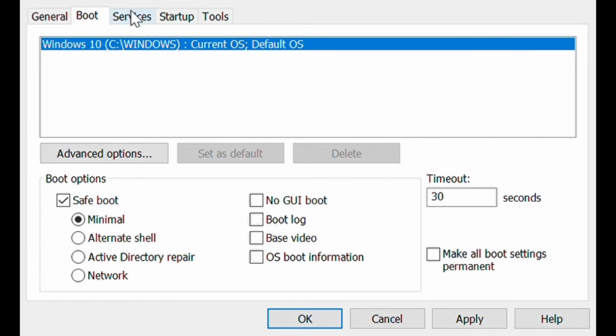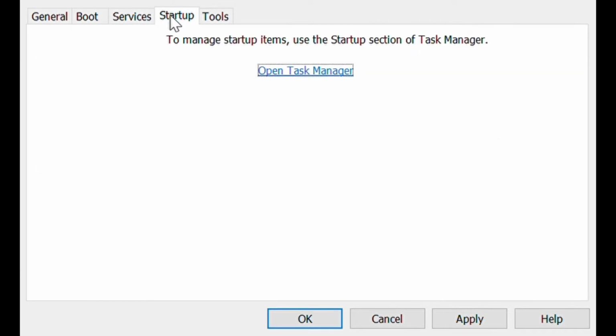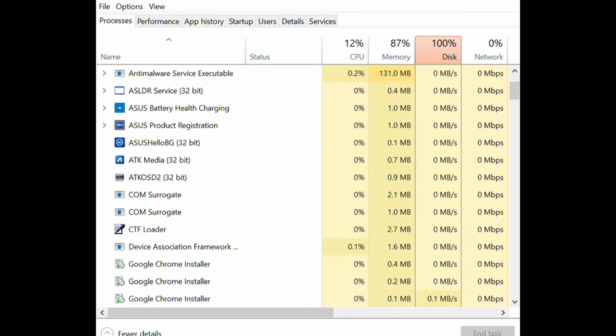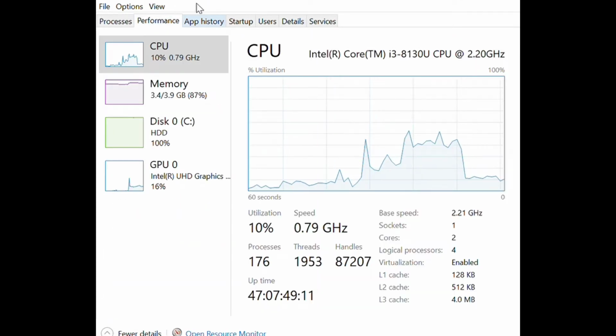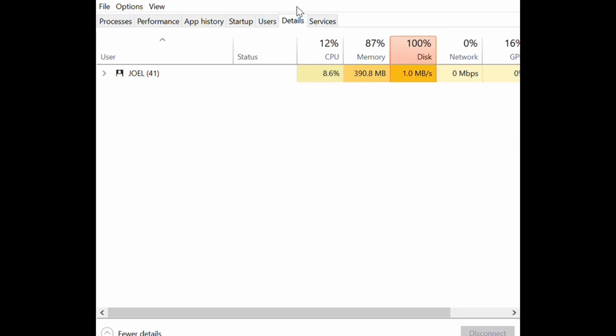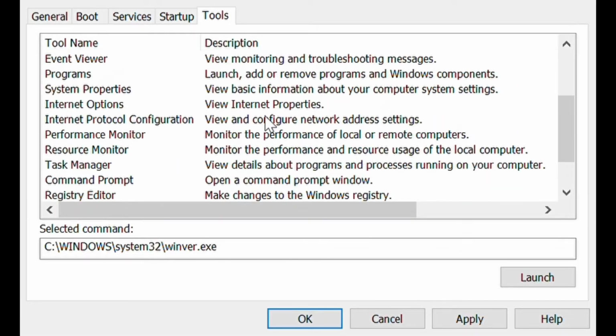Services tab. Services tab is to control running apps. You can enable and disable. Startup tab. You can open Task Manager. Task Manager: this is processes and performance, app history, startup, users, details, and services. And tools tab.